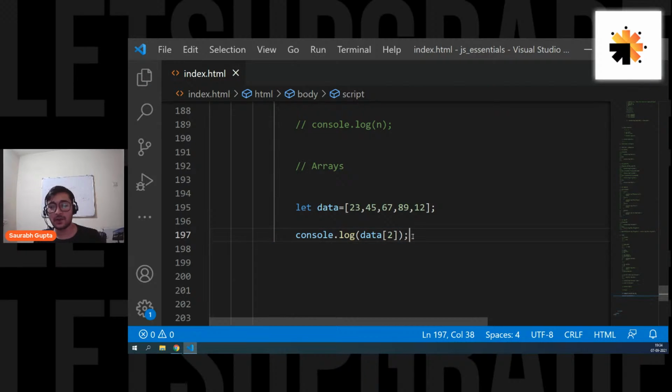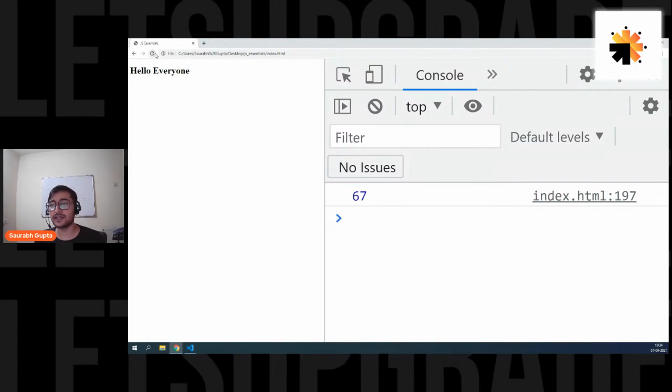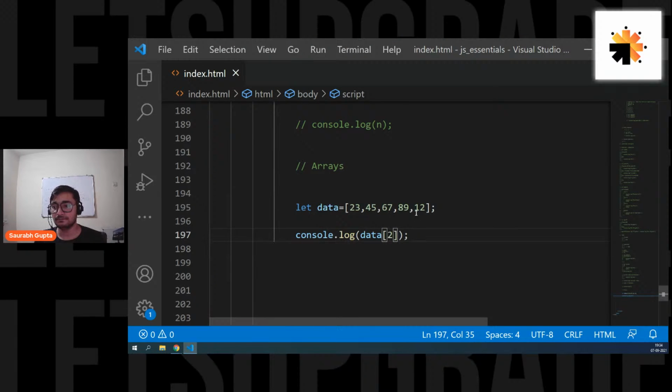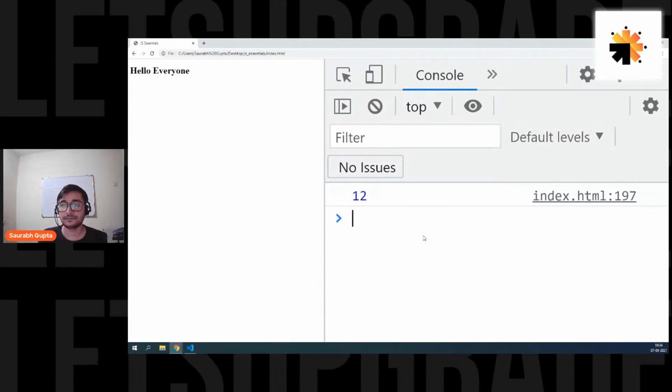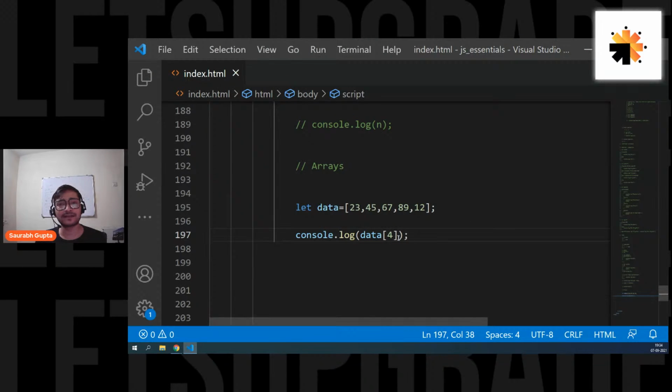That is so great. And by this, we should get 67. That's what we wanted, right? And same, if I want to access 12, I know that is on the fourth index. So here we go. Simple. Easy. Done. Now, what if I want to access all the 5 elements?